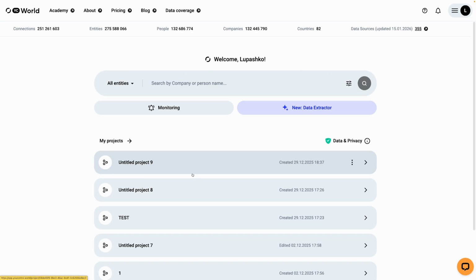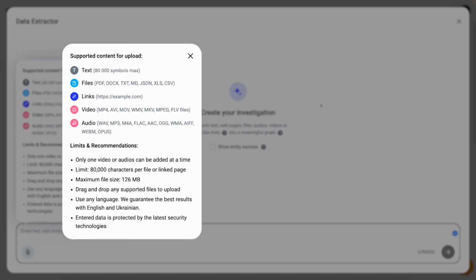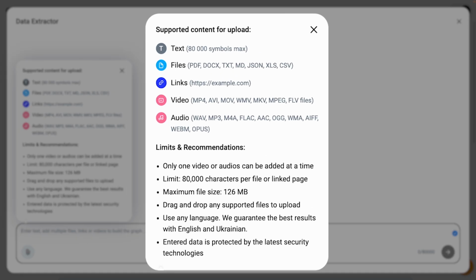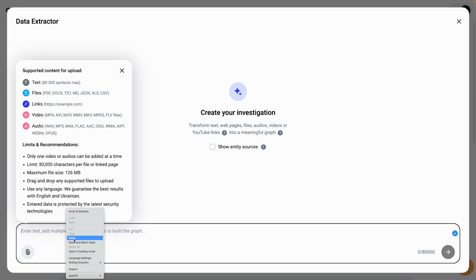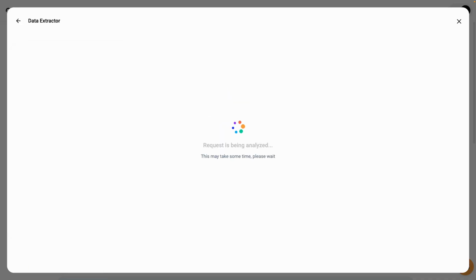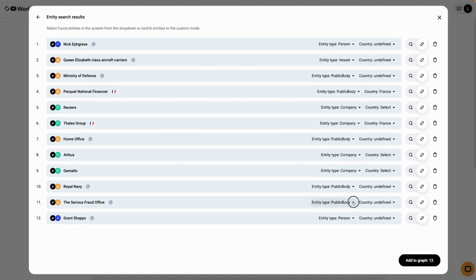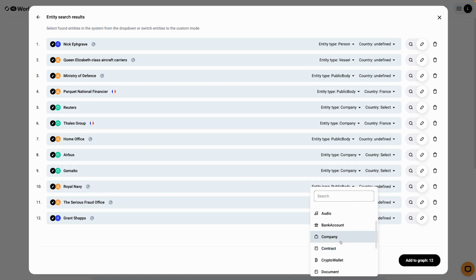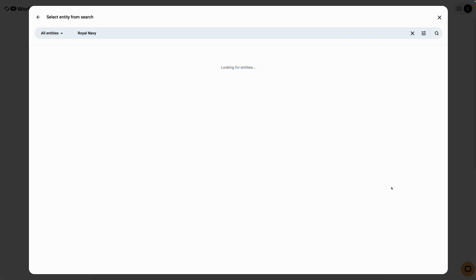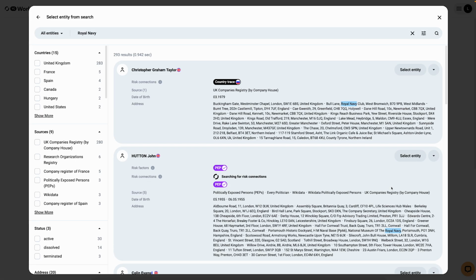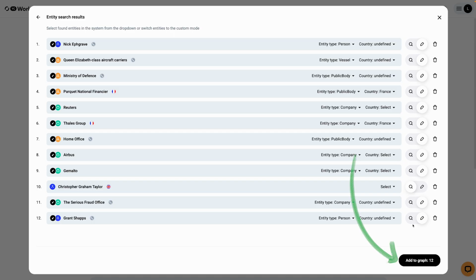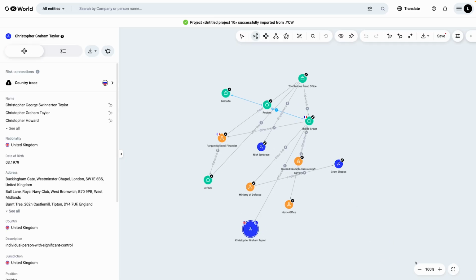Finally, let's look at another YC World tool, the Extractor. It can identify connections using AI from text, audio, or video. Simply paste a link or text, or upload a file, click the arrow, and the system returns the data detected in the material. You can filter the list and edit received entities. After that, it can be opened as a graph that's ready for further analysis.